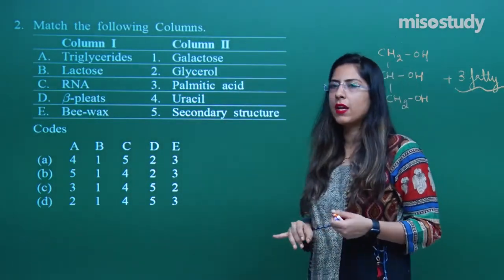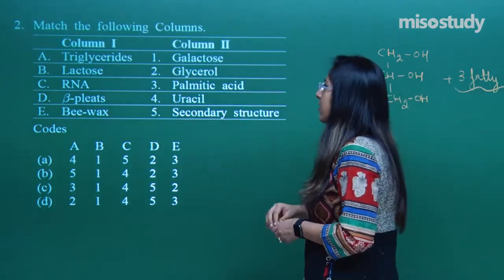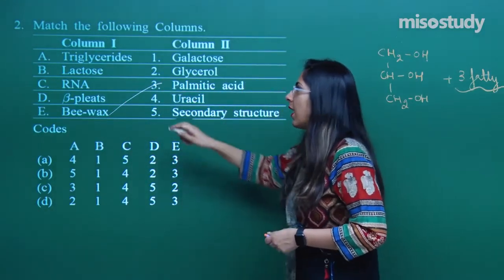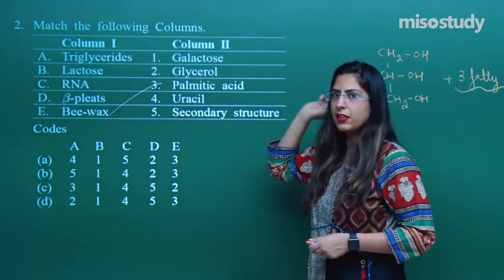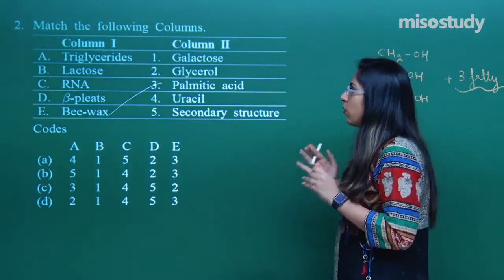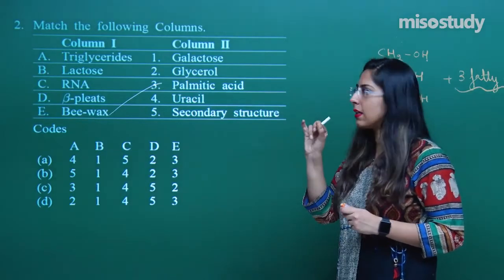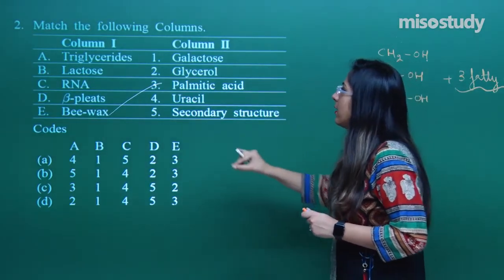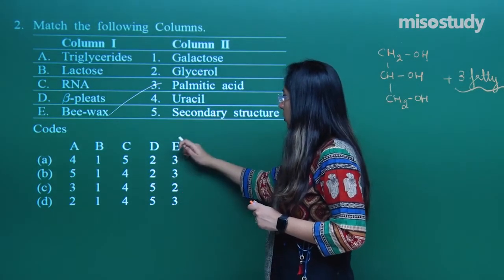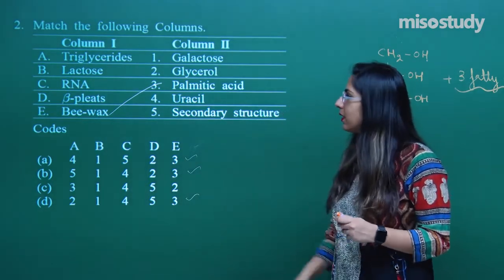First of all, it is written over here, bee wax. In the chapter, I have told you that bee wax is made up of palmitic acid. Triglycerides I have already discussed regarding glycerol and fatty acid, so I want to approach it differently. Bee wax is made up of palmitic acid. This is the correct option. That means for E, the correct option is 3. Now, from E, can you see that this and this might be right. Now, I have to choose the option among these.